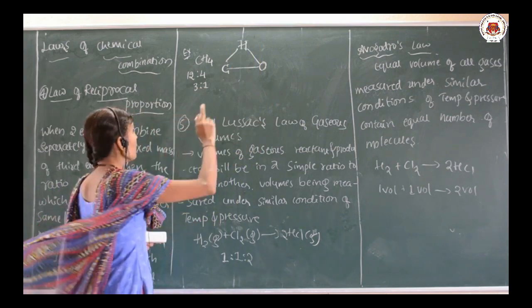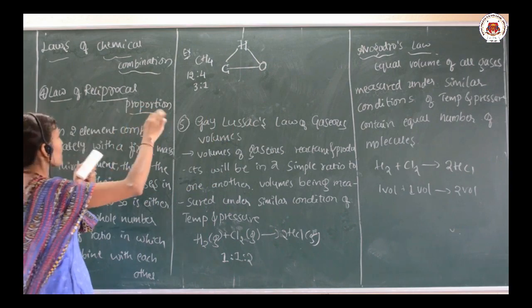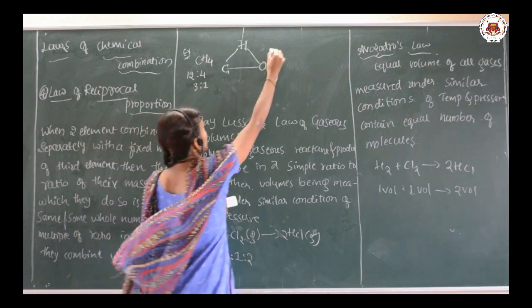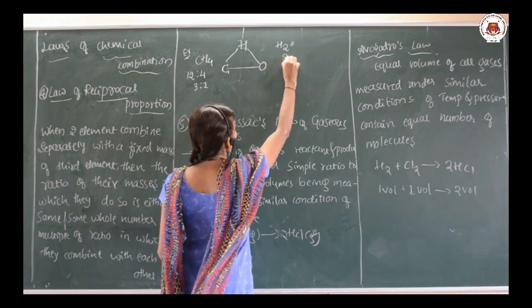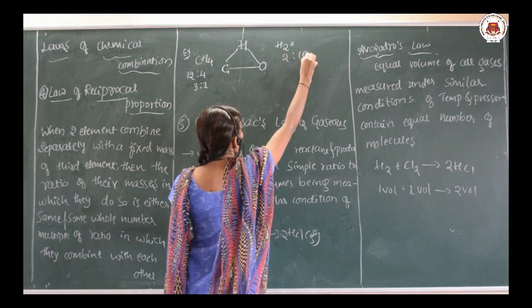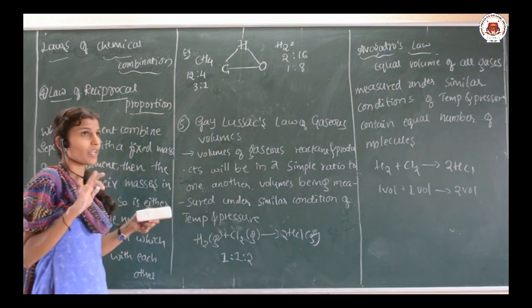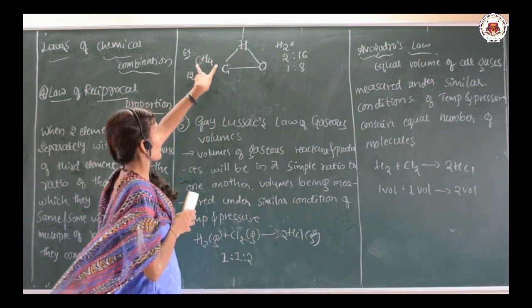What we are telling is, when the two different elements combine separately with the hydrogen, there is a formation of H2O. These two, 2:16. It means 1:8. I hope you are getting it. Carbon combines with the hydrogen, there is a formation of methane.